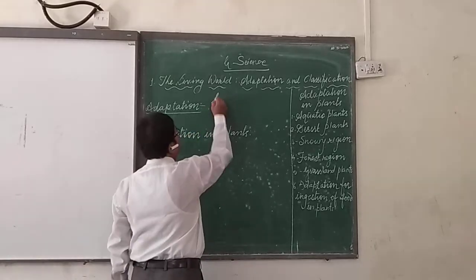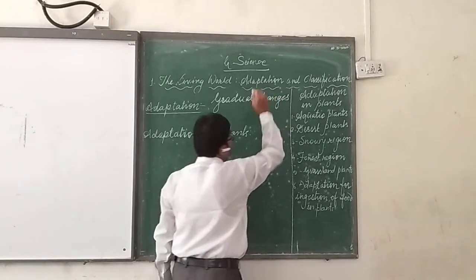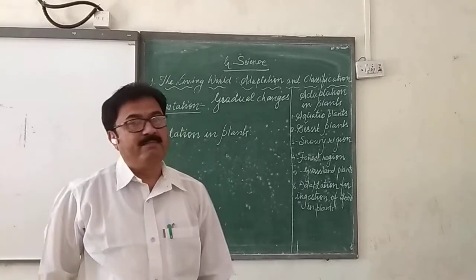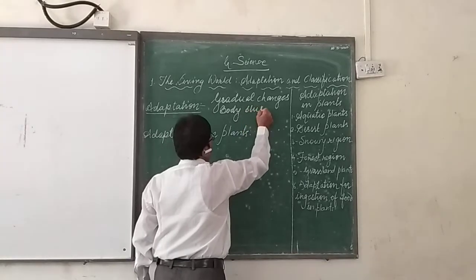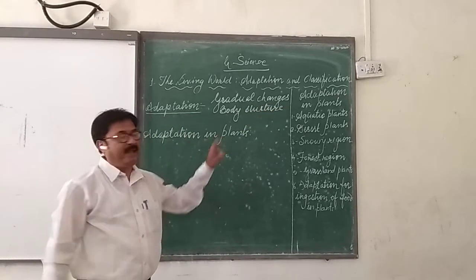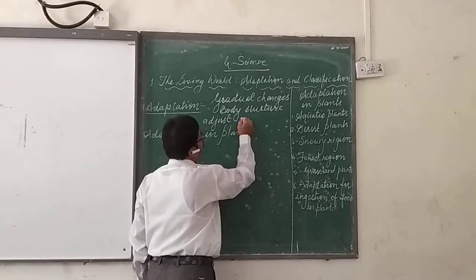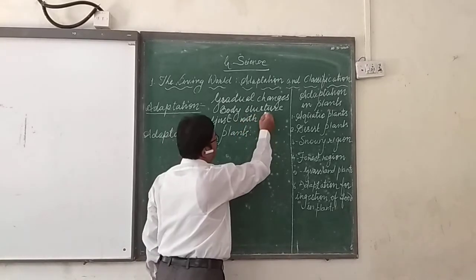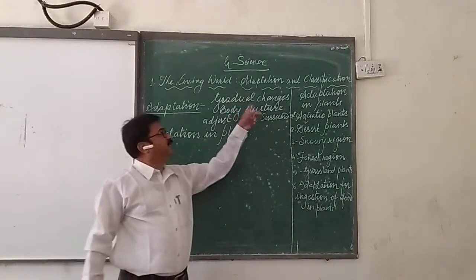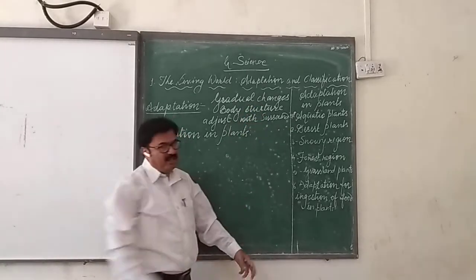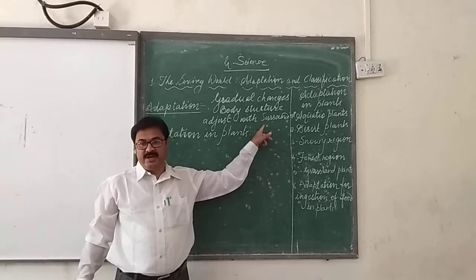Adaptation is the gradual changes which take place in the body structure, and I am just writing it here in points, which are helpful for them to adjust with their surroundings. So we can say: gradual changes in the body structure of the animals or the plants which are helpful for them to adjust with their surroundings. This is the definition of adaptation.